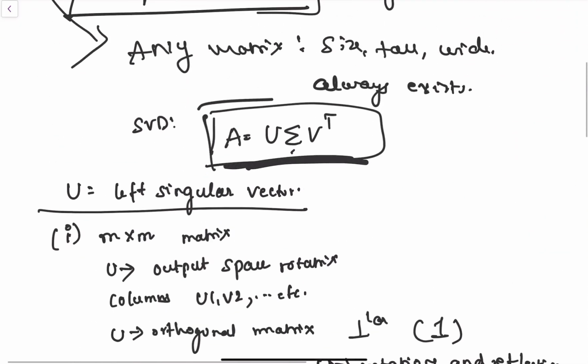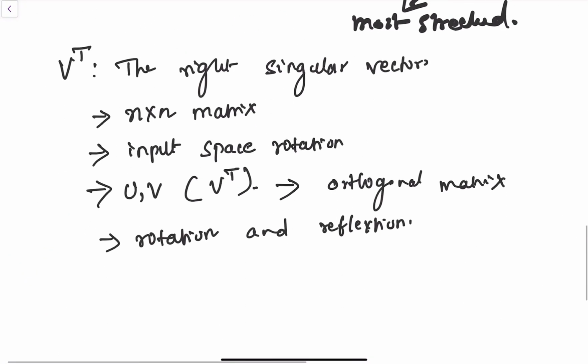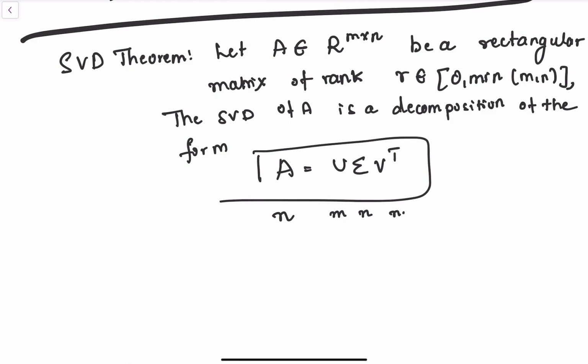Now we have seen the dissection of the definition. Now let us see the theorem. The theorem is important, right? Now what does the SVD theorem say? Let A belong to R m cross n be a rectangular matrix of rank r belonging to 0 to minimum of m, n. The SVD of A is a decomposition of the form A is equal to U sigma V transpose.